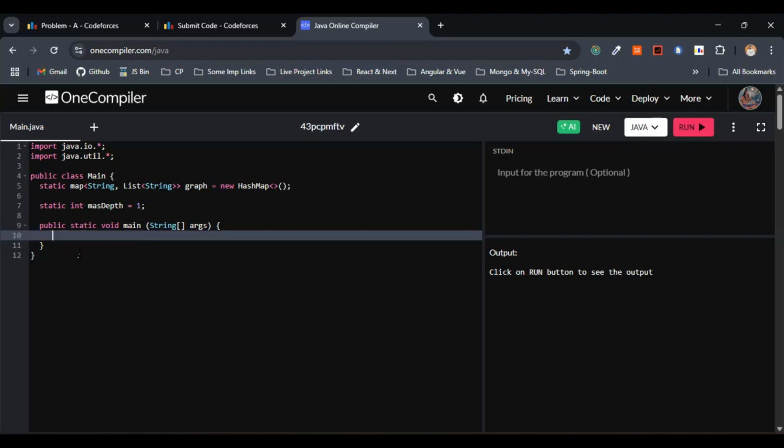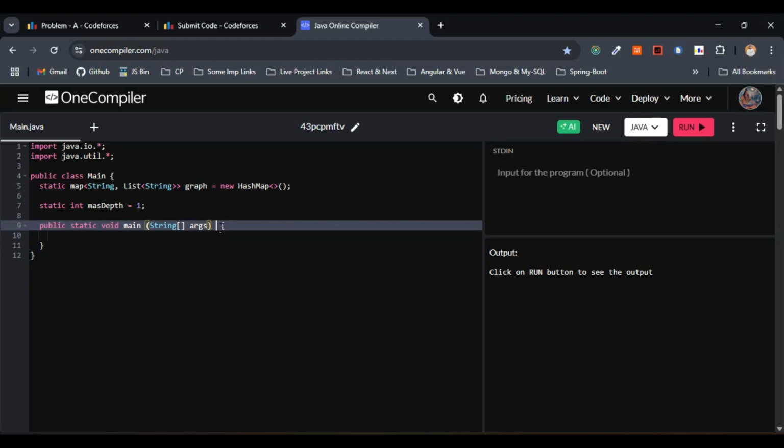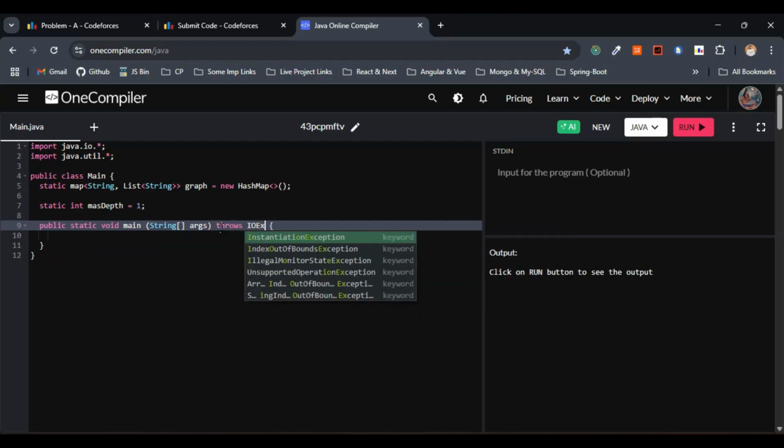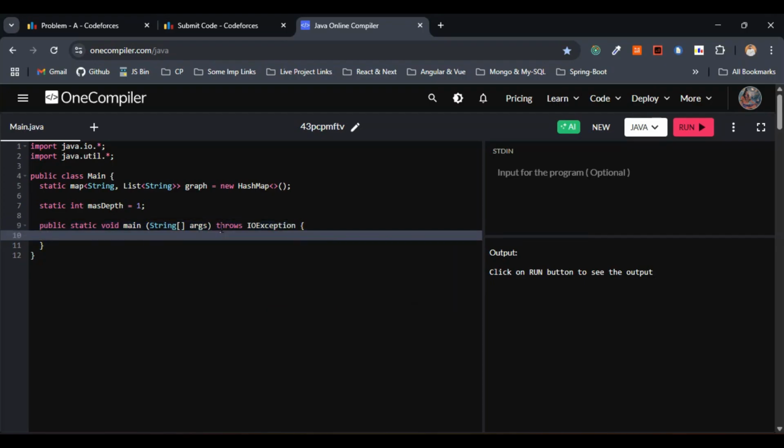Within the main, let's make use of the IOException as well, or else we'll get the error. So I'll just go with throws IOException. This is fine. Within the main, let's go with the fast input. For the fast input, we'll be going with the BufferedReader. I'll just go with br as the variable name.